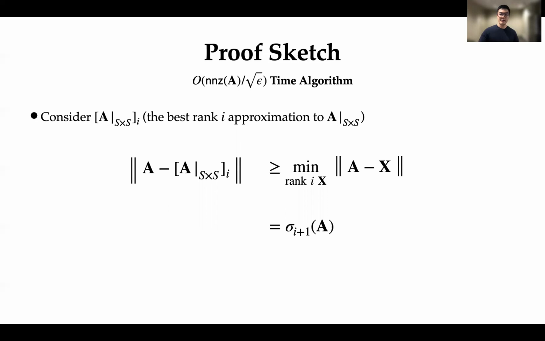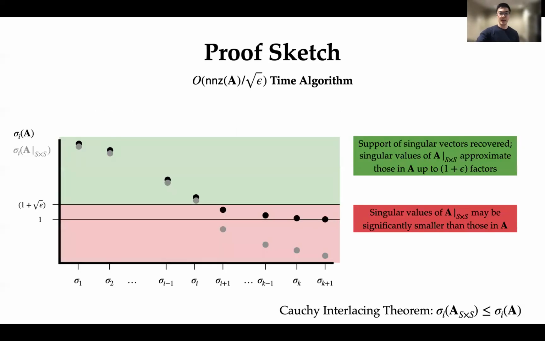So with this idea in hand, this leads to the following observation. If we plot the values of the operator norm of A minus the rank I minus 1 approximation of our submatrix, then these all give upper bounds on the singular values of A, while being very close to these values, up to a factor of 1 plus epsilon, whenever the singular value is at least 1 plus square root epsilon. So what we'll notice is that anything above this 1 plus square root epsilon line, these upper bounds and lower bounds will match. So this leads to the following algorithm.